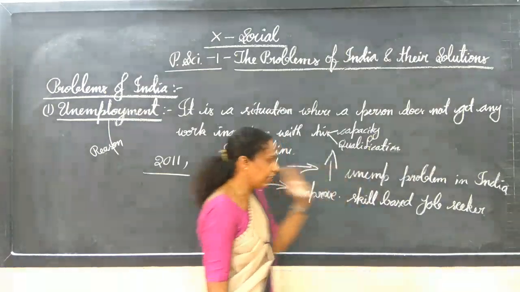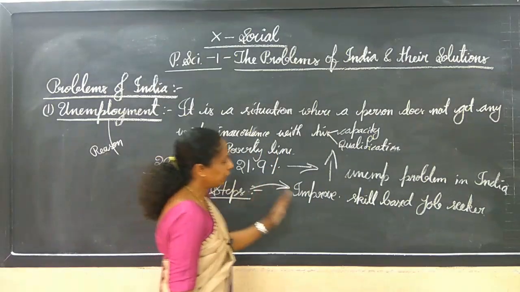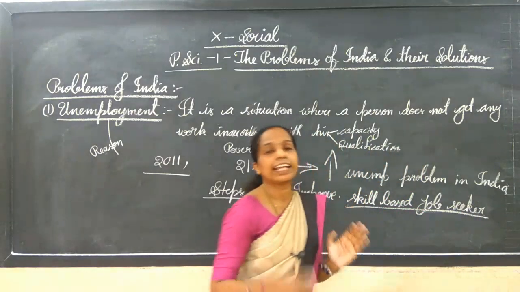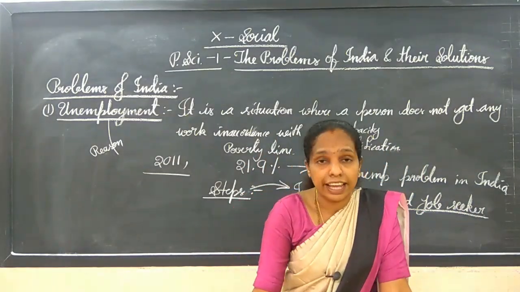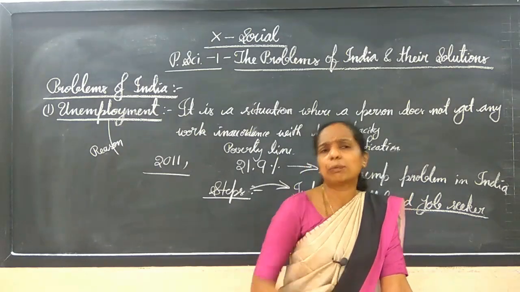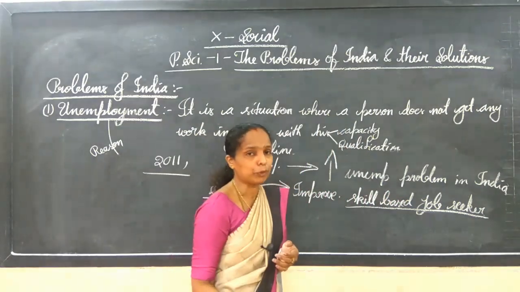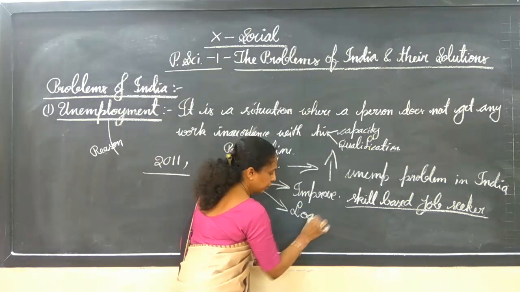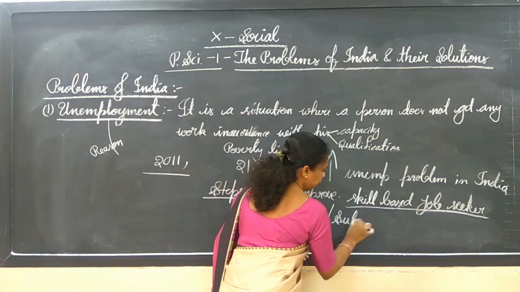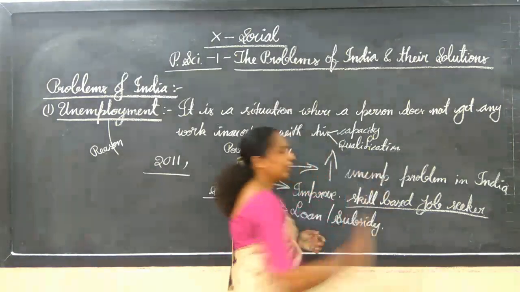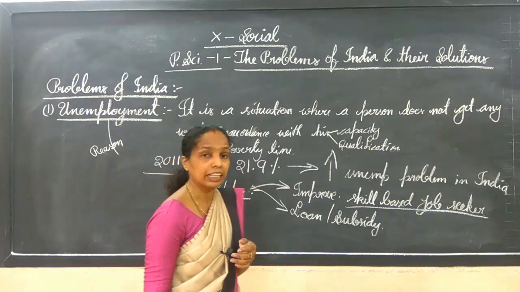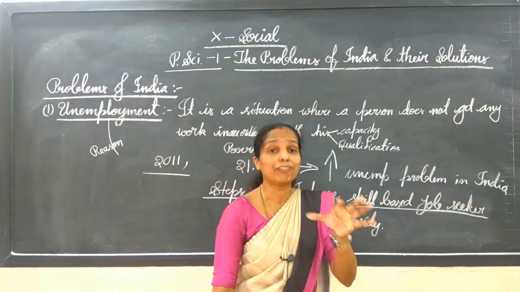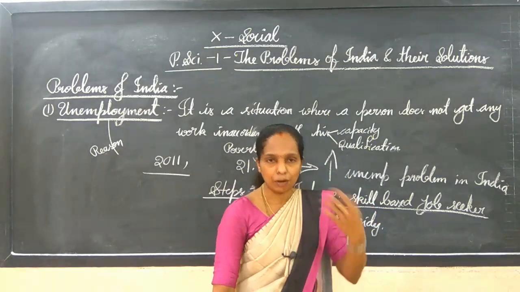I hope you are understanding that steps have been taken in order to improve the skill-based job seeker. Through that they can have access to employment. How can they have access to employment? It can be improved by giving a loan or subsidy. The government started to give these two facilities. We already learned in the 9th standard about unemployment, the labor and unemployment lesson. We learned briefly what the meaning of it is and how it can be solved.